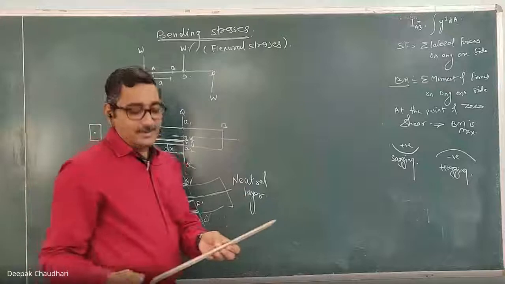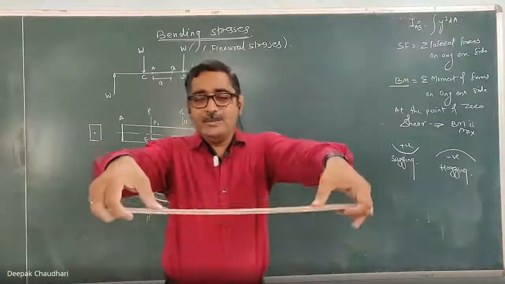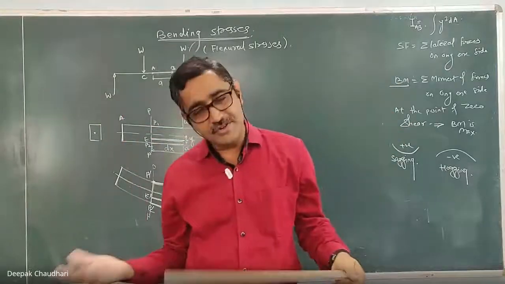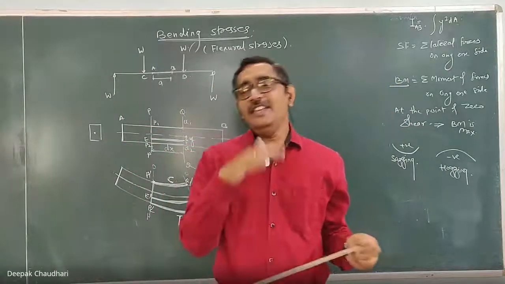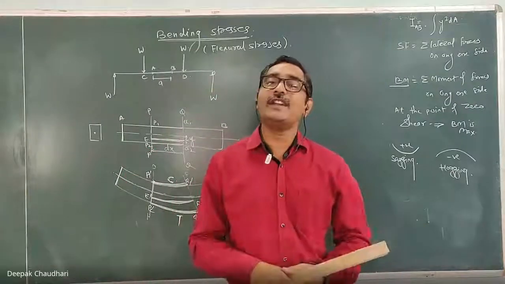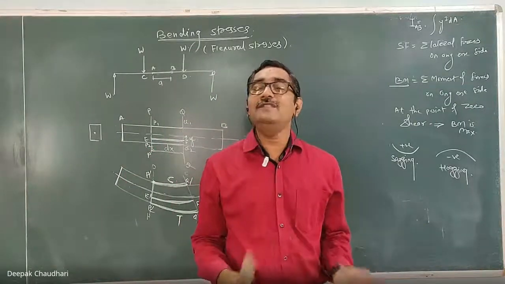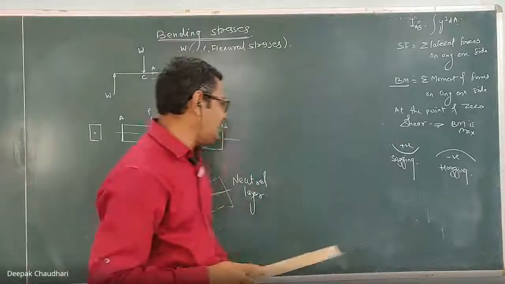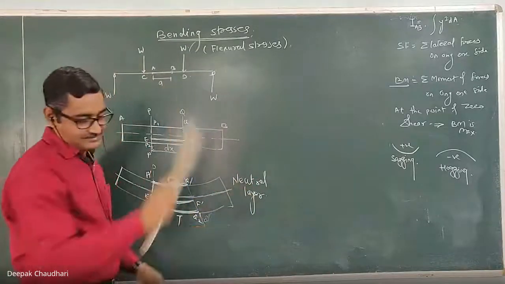So when this component is subjected to the bending moment and when it gets bent like this, or like this, sagging or hogging, whatever it may be, in between the extreme layers, there is one layer which is neither elongated nor contracted. There is one layer in which there are neither tensile stresses nor compressive stresses. That layer is known as the neutral layer.